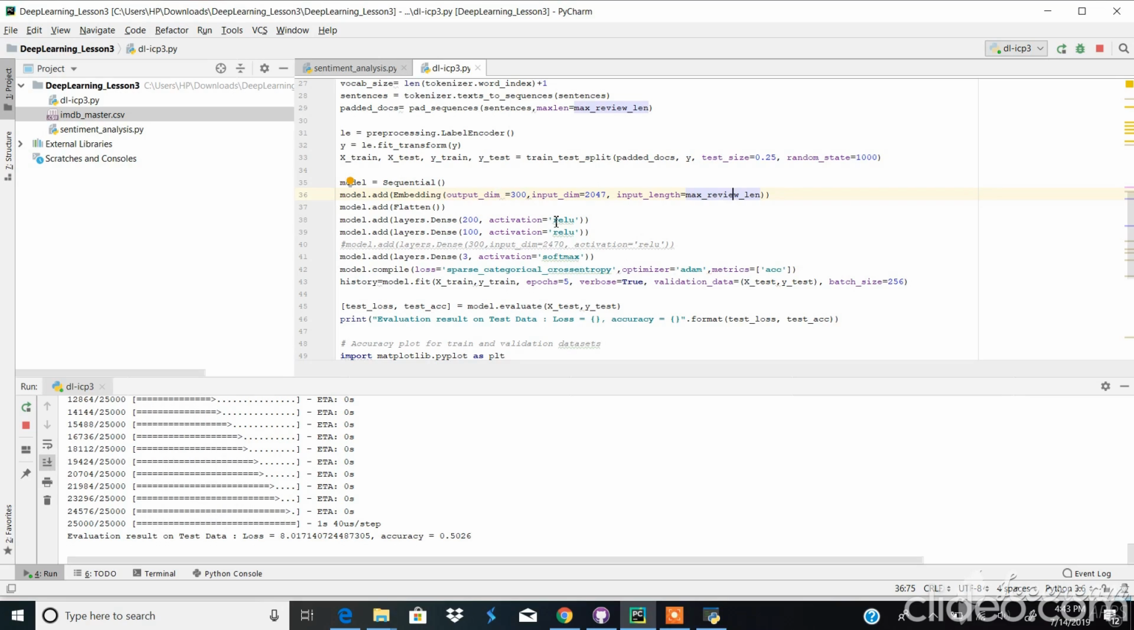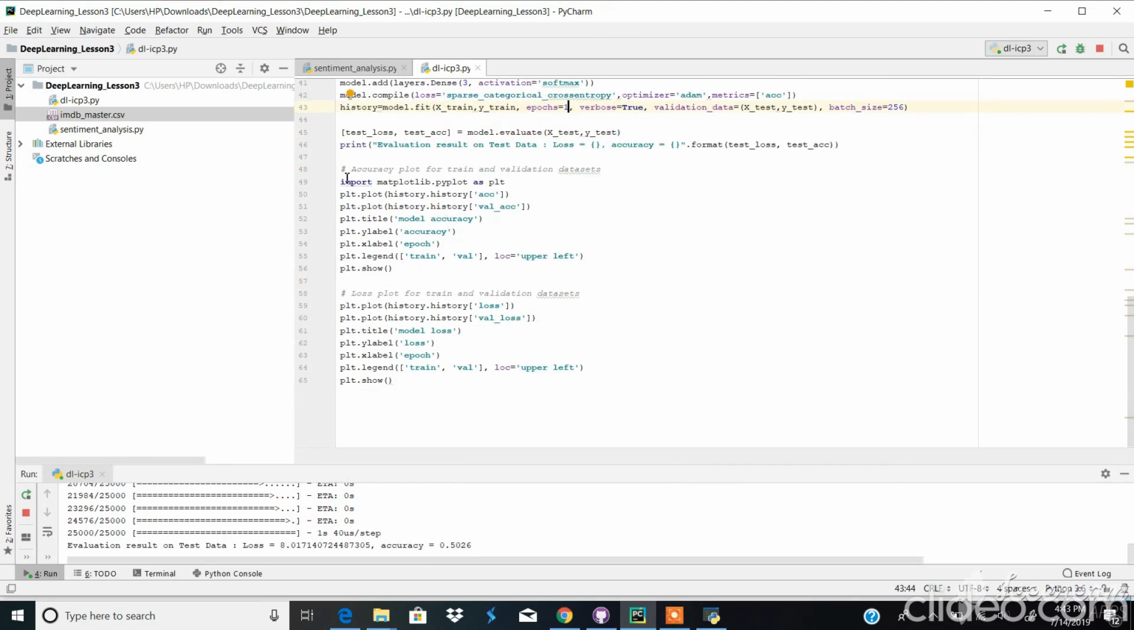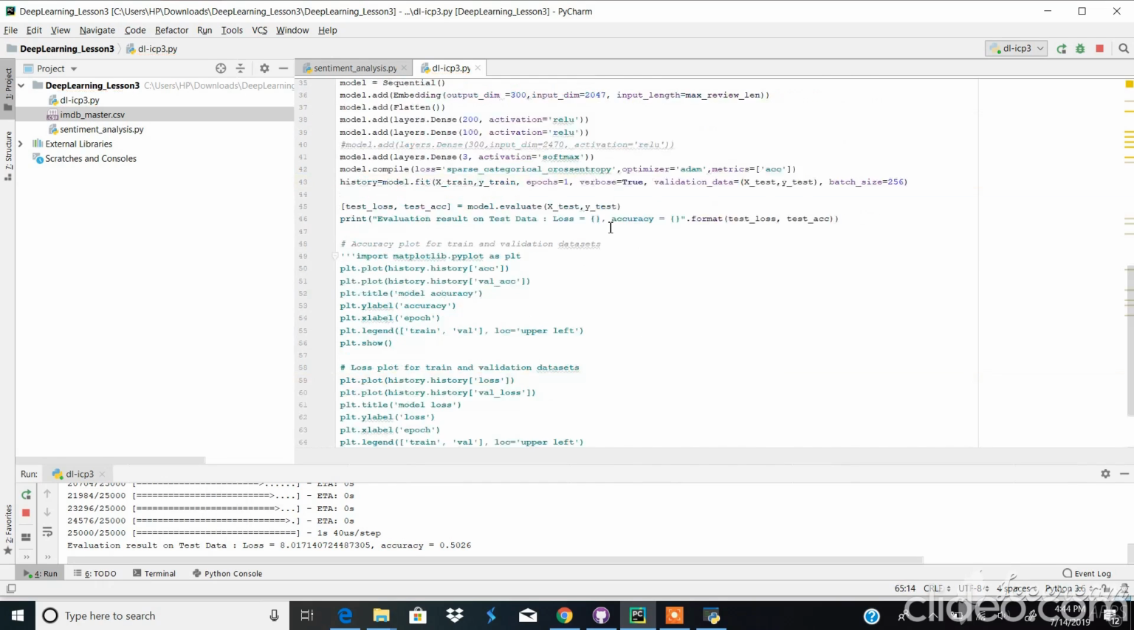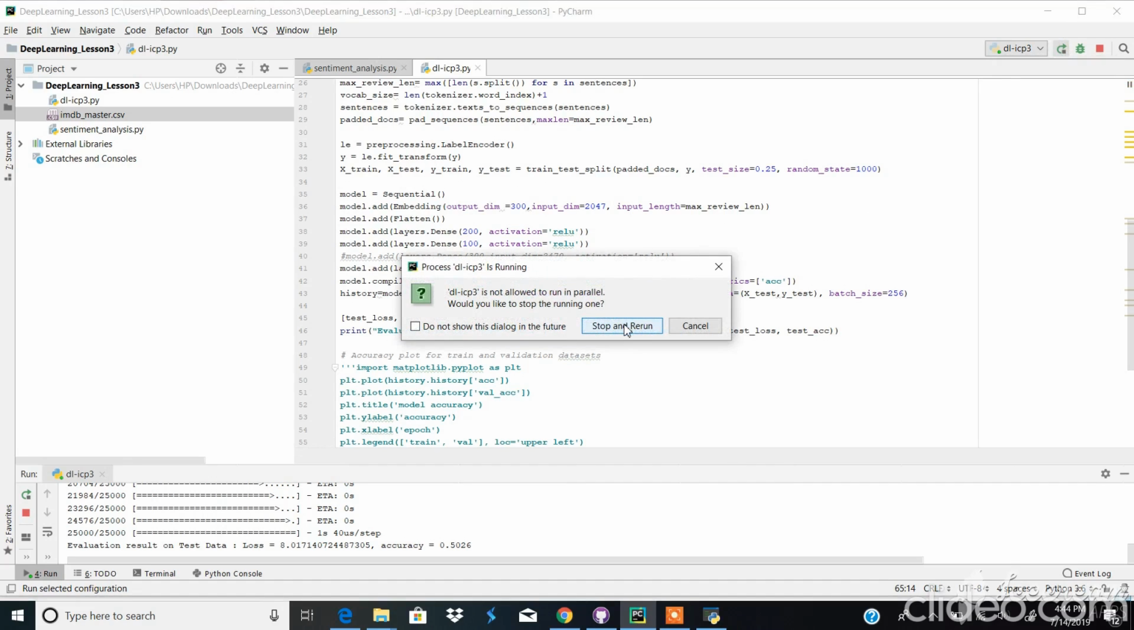And the epochs I'm giving here is only 1, because it is taking a lot of time for 5 epochs. Let me just calculate the accuracy for this. I'm rerunning the code.